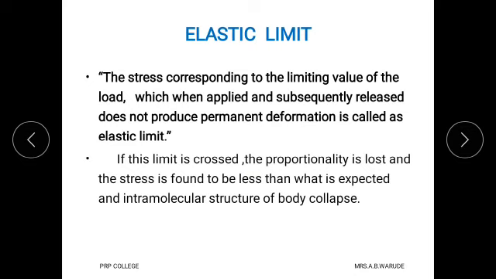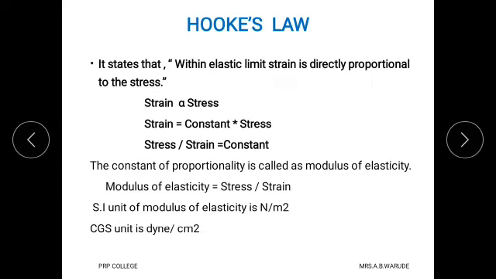And if this limit is crossed, then the proportionality is lost, and the stress is found to be less than what is expected, and the intermolecular structure of the body collapses. Due to that there is a permanent change in its shape and size, which is called permanent deformation.